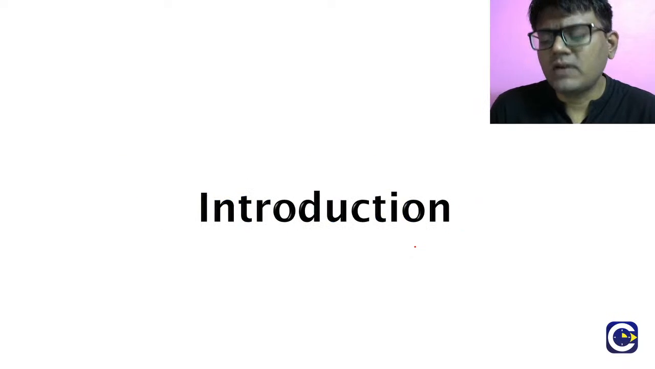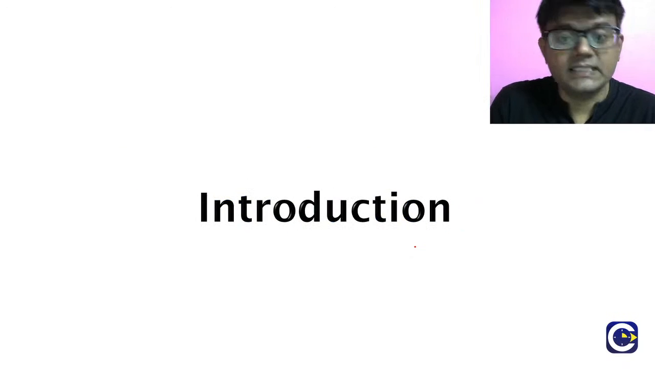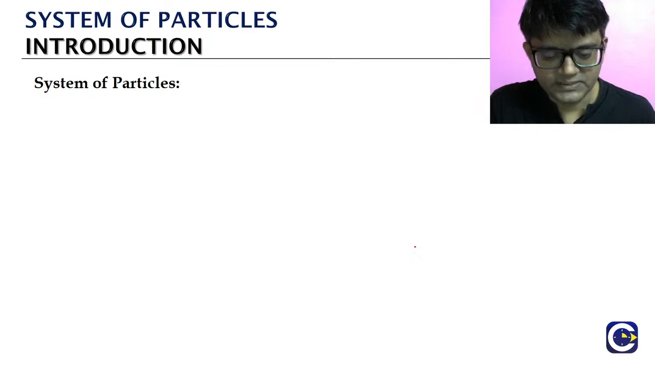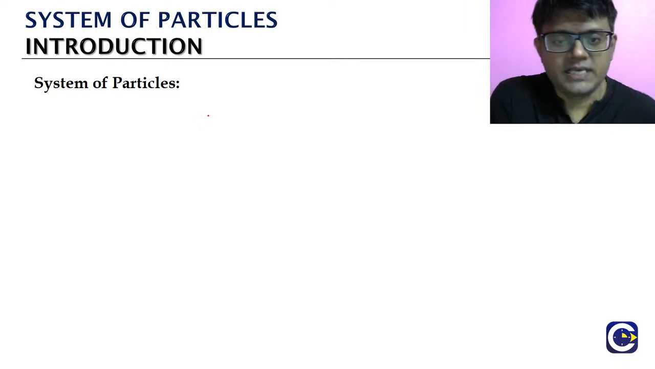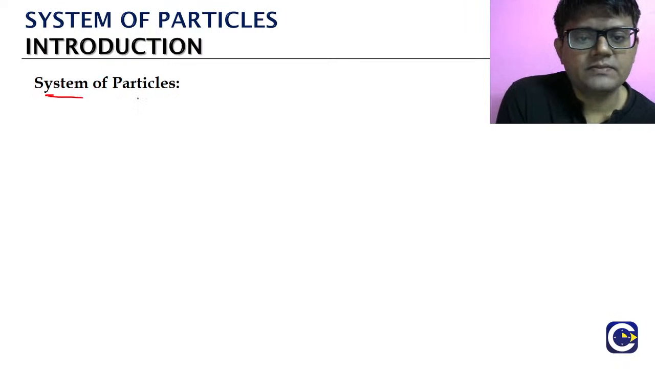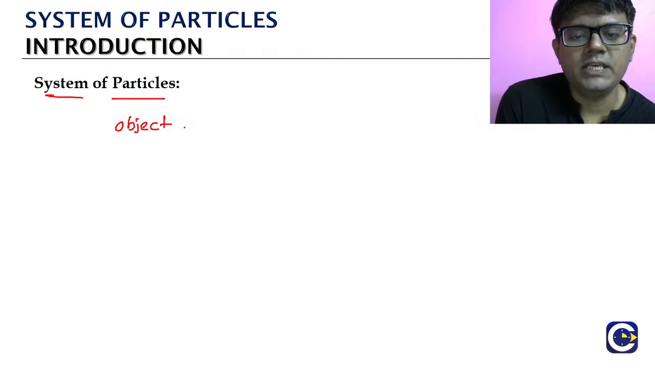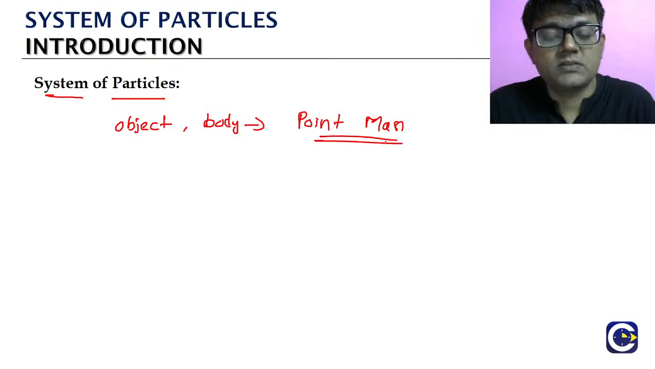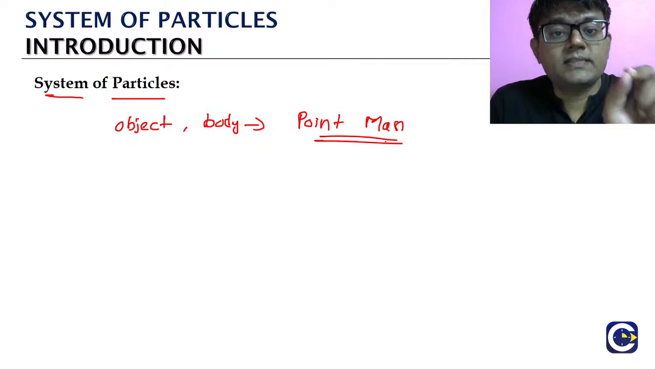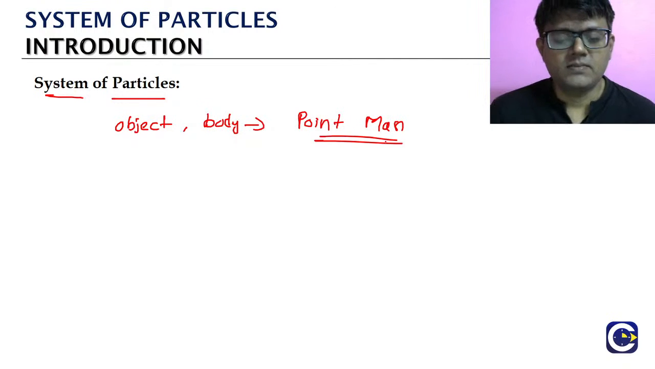First we will try to understand what this system of particles is. Normally, in the Newton's laws of motion chapter or the work energy power chapter, whenever we talk about an object or a body, we assume the concept of point mass. It is located at a single point. But normally we will not have just a point mass.